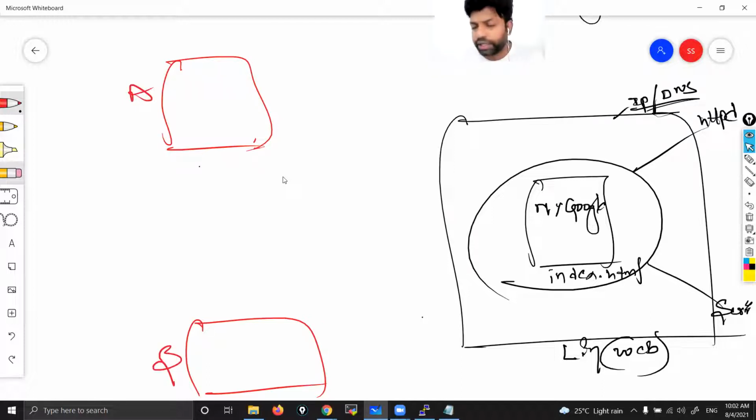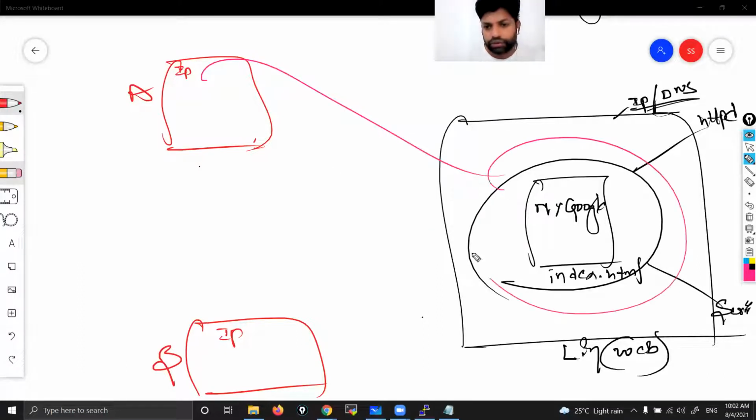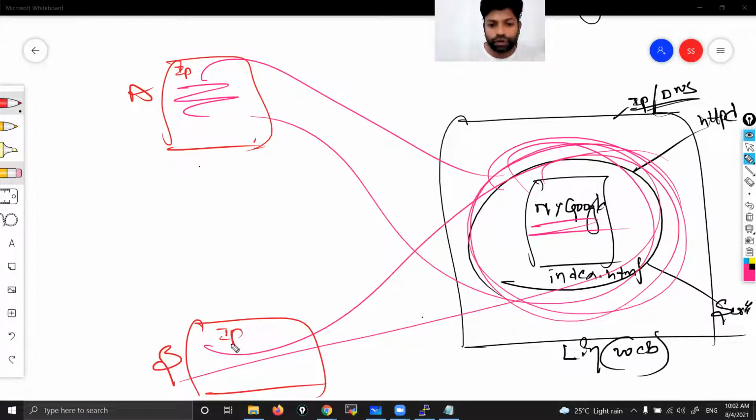When I give the IP address or DNS, they enter the IP or DNS here. I'll give the IP address today. When they enter the IP address, their request should go like this, load the page, and the response should go. They should be able to see this content here. That is how it should work.